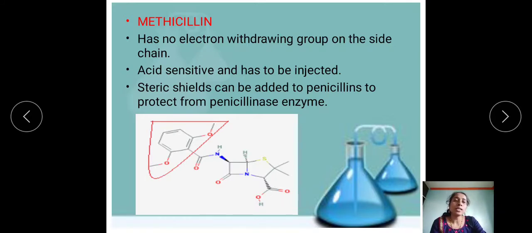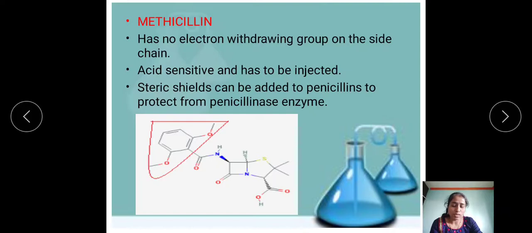Penicillinase resistant penicillins have different kinds of properties. Which are these properties? They decrease the susceptibility to many penicillinases and are active against microorganisms which are resistant to early penicillin.